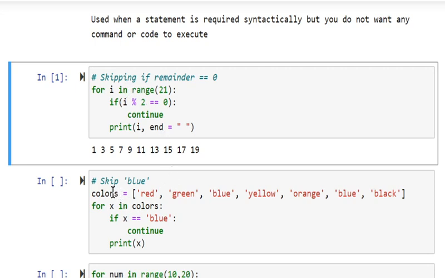Here I am just using a list. I have a list of values here, and for i in colors, it will take one element in this colors, and if that element value is equal to blue, I continue. I don't want to go to the next statement. That means the items which are not blue will get printed. The value blue will not get printed. Instead, it will skip to the next iteration.